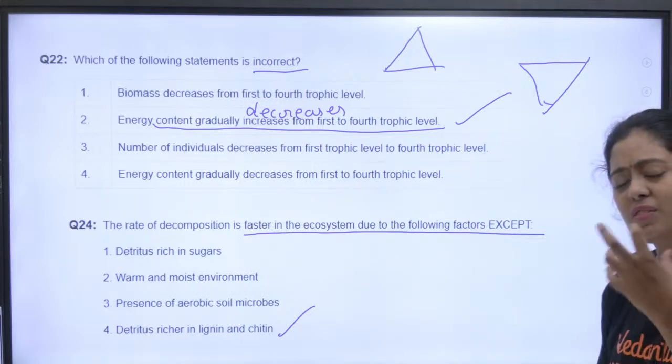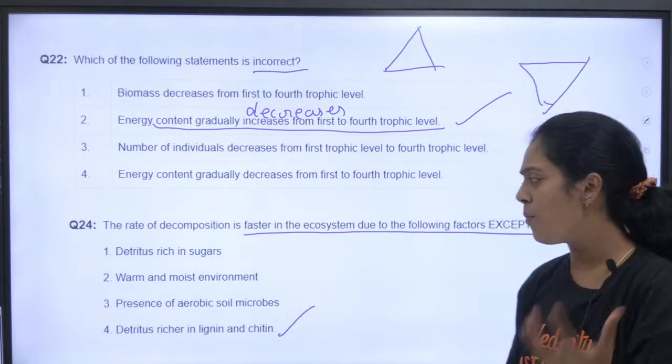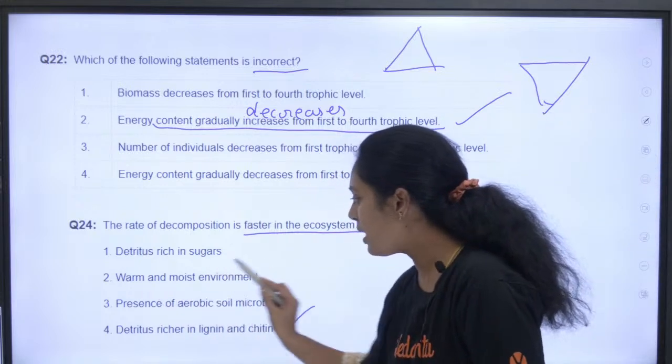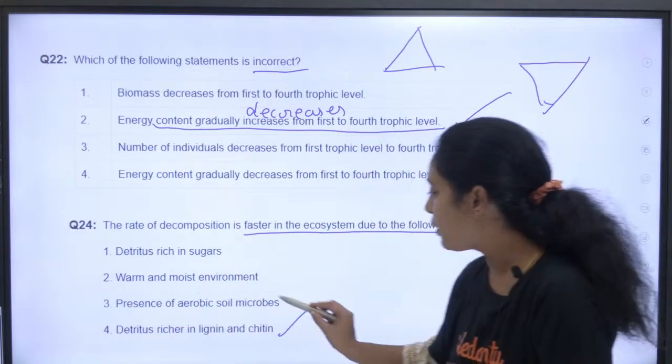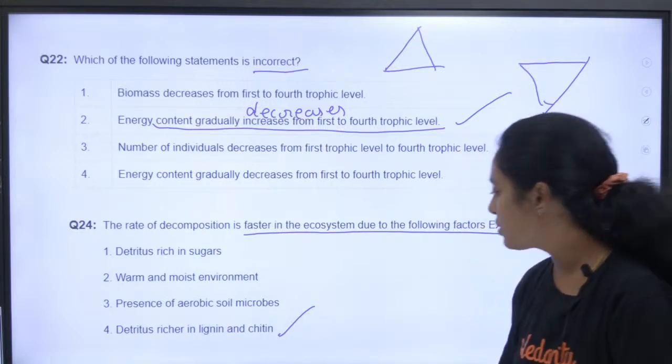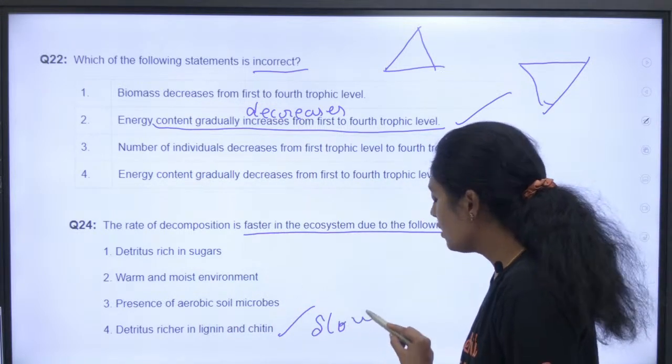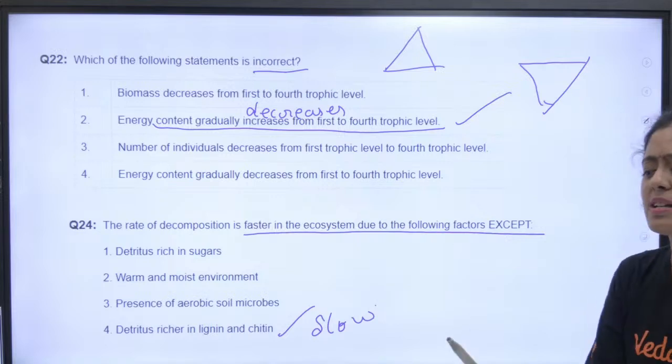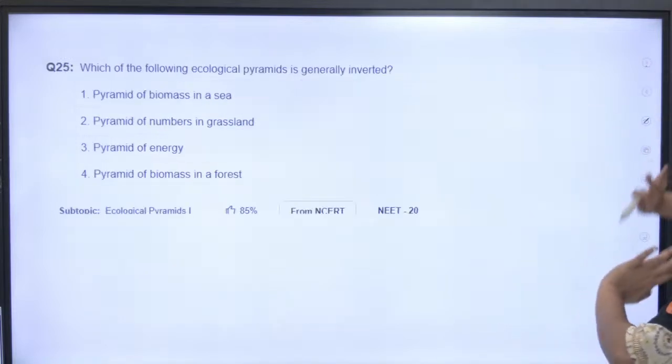Obviously, which will basically enhance my decomposition? Detritus rich in sugar, warm and moist environment, presence of aerobic soil microbes, and detritus richer in lignin and chitin. This is going to slow down my process. Okay, decompositionல எவ்வளோ question கேட்டிருக்காங்க நீங்களே கண் கூட பாருங்க.